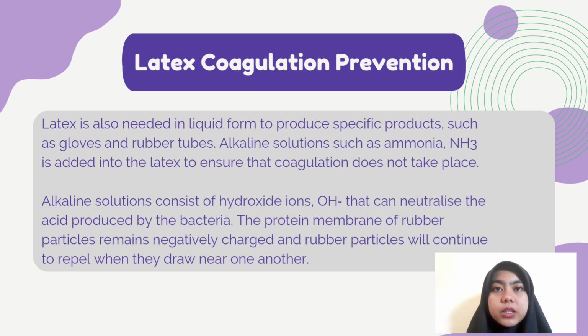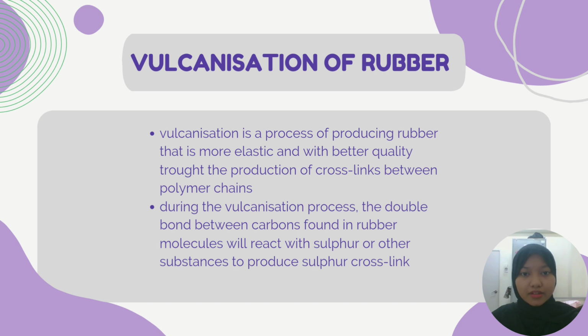tubes. Alkaline solution such as ammonia is added into latex to ensure that coagulation does not take place. Alkaline solution consists of hydroxide ions that can neutralize the acid produced by the bacteria. The protein membrane of rubber particles remains negatively charged, and rubber particles will continue to repel when they draw near one another. Now let's talk about vulcanization of rubber.